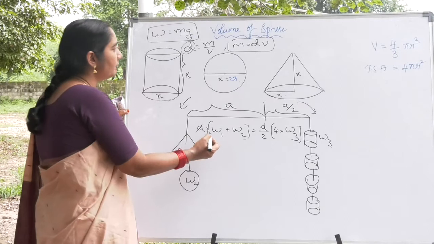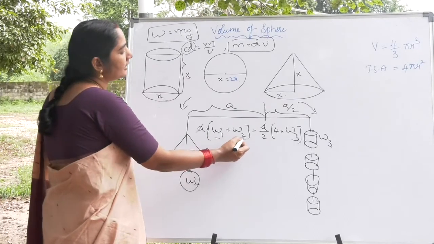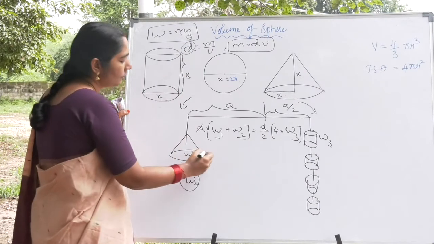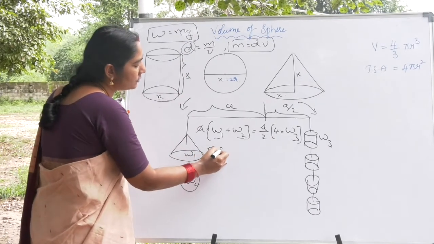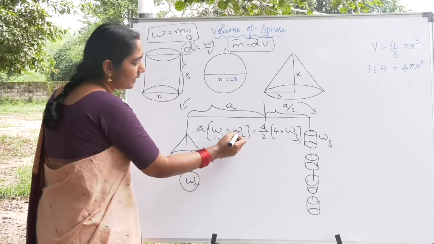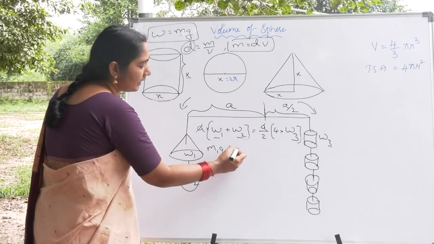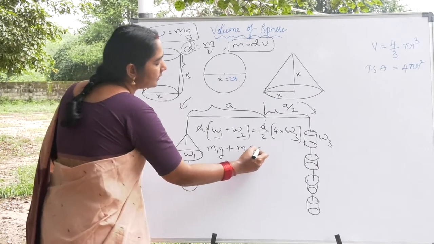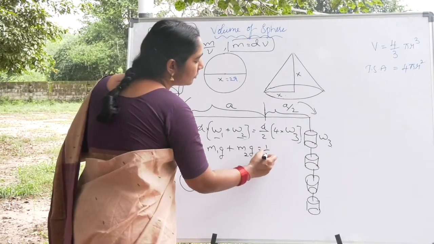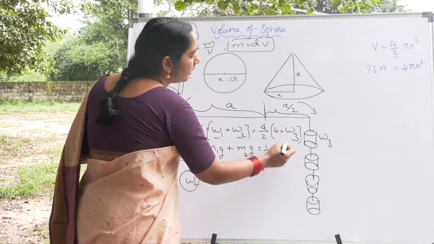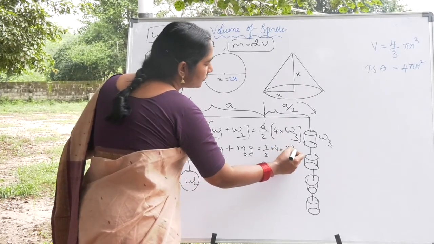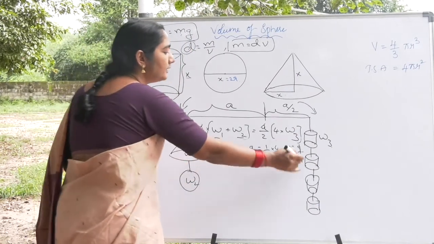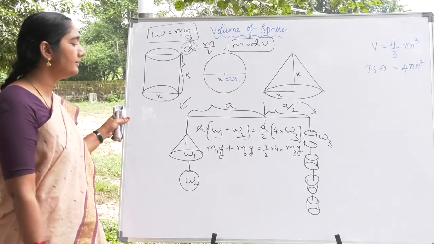Now my dear friends, see here, this weight is nothing but mass into G. So M1 into G plus W2, which is M2 into G, is equal to 1 by 2 into 4 into M3 into G. See here, I can now cancel G everywhere.